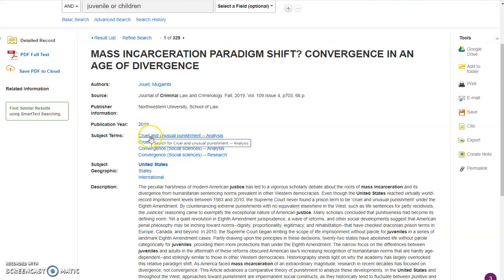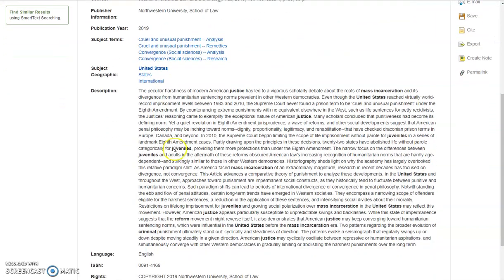You can look at subject terms especially if you need to focus your topic more, but you're not sure which terms to use. And then this description, or sometimes it'll be an abstract, can be helpful. This is a pretty long one. Sometimes they're shorter, and they can just give you a summary, what the article's about, so you can decide whether you want to save it or read it before going any further.